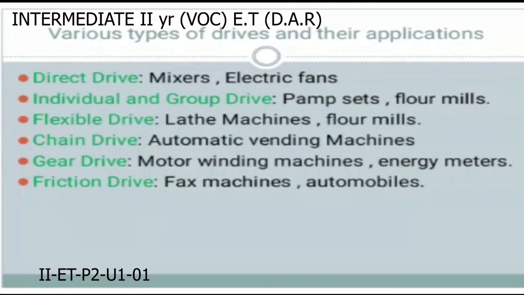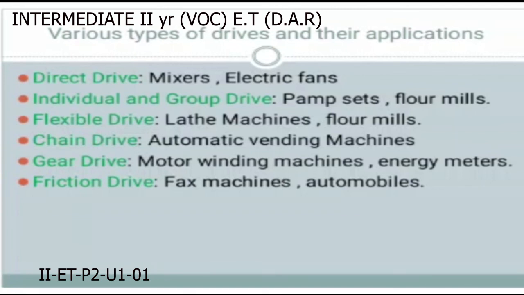These six types of drives are used in domestic appliances: direct drive, individual and group drive, flexible drive, chain drive, gear drive, and friction drive. First one is mixers, electric fans. Second one is pump sets and floor mills. Third one is lathe machines and floor mills. Chain drive is used in automatic vending machines. Gear drive is used in motor winding machines and energy meters. The last one, friction drive, fax machines and automobiles.